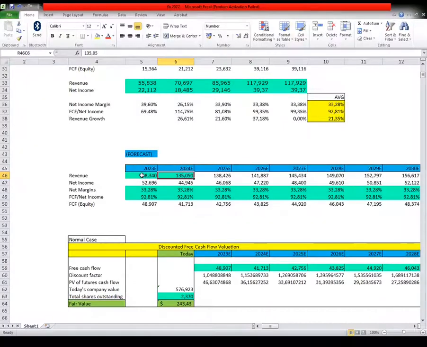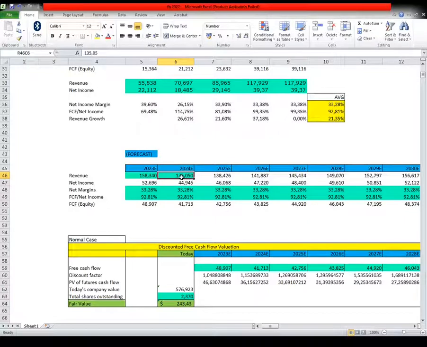So we log the number here, and for 2024 we will take a conservative value. In other words, we will say that Facebook is stopping this year, and in 2024 Facebook will make less revenue compared to 2023.